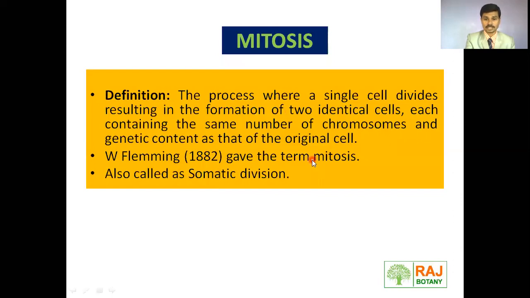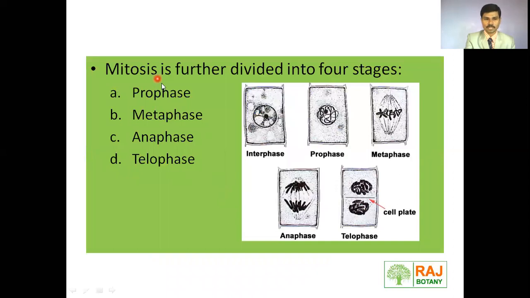The term mitosis was first given by the scientist W. Fleming in 1882, and we know it is also called somatic division. Mitosis takes place in prophase, metaphase and anaphase. We will see them in detail one by one.